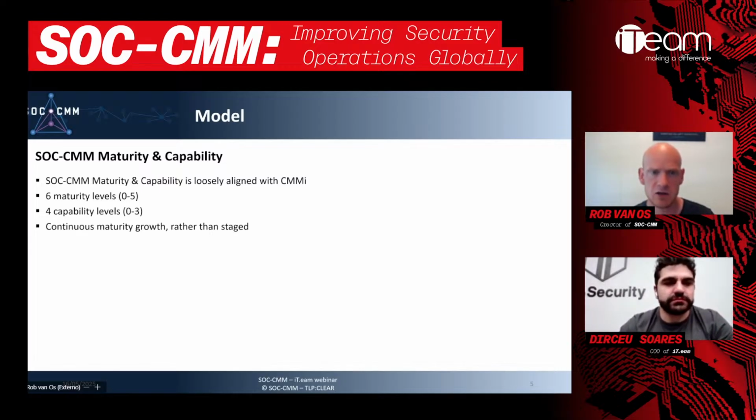SOC CMM is a continuous model where we also have these intermittent levels. For example, the outcome of your assessment might be that some elements are running on a level 2.3, which is perfectly fine in SOC CMM and impossible in CMMI. So it's more organic. The growth is more organic than staged, which I believe is also how we operate and evolve our security operations center.